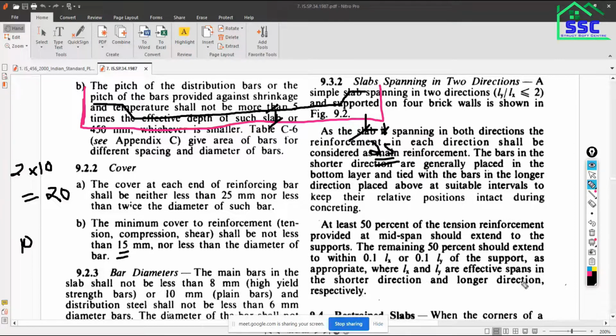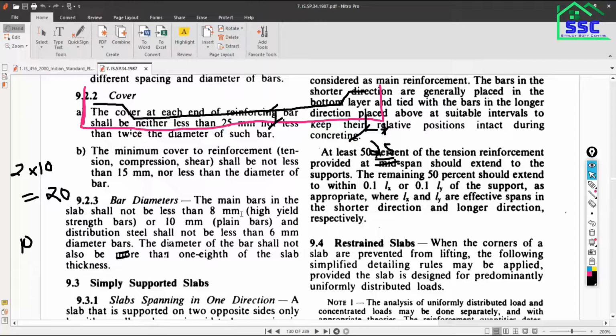Now how much diameter you can use for the slab? The second important point, bar dia. The main bars in the slab shall not be less than 8 mm. If you are using high yield strength bar, HYSD bar, the minimum dia of bar should be 8 mm, or 10 mm if you are using plain bars, mild steel bar, Fe250. So in that situation you have to use minimum 10 mm dia bar, and 8 mm dia bar if you are using high yield strength bar.